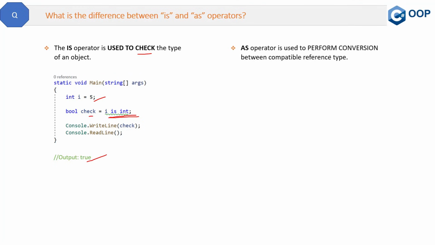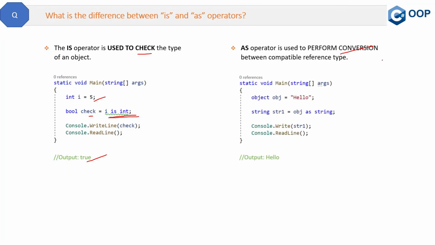The as operator is used to perform conversion between compatible reference types. So again, let's see the code. Here, object obj is assigned a value hello. Now we want to store this hello in a string. And when we want to store this in a string, then we have to convert this obj to a string, which will be done by the as operator.